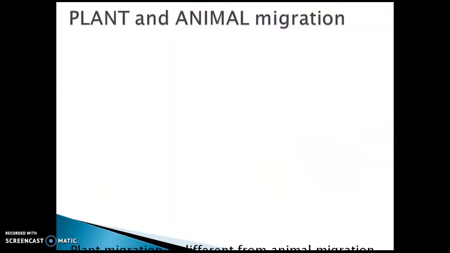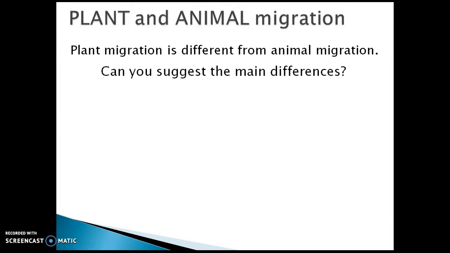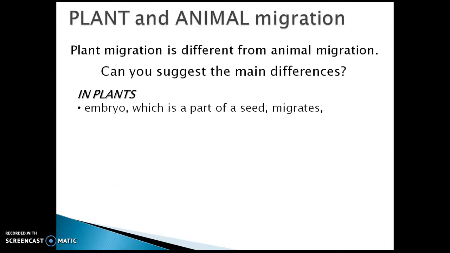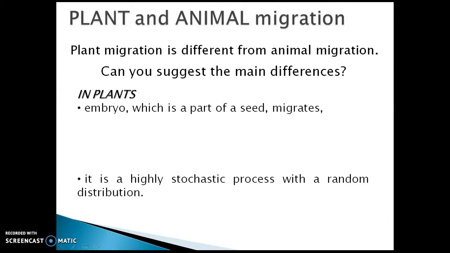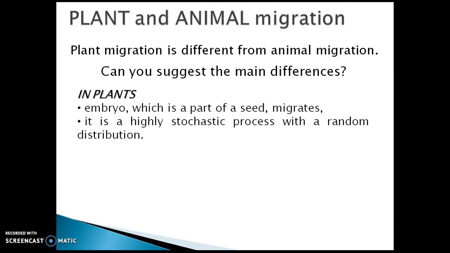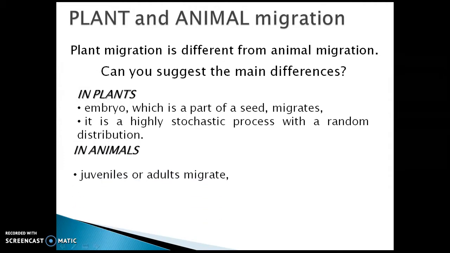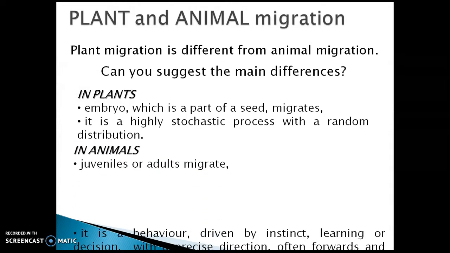Plant and animal migration. Plant migration is different from animal migration. Can you suggest the main differences? In plants, the embryo, which is a part of a seed, migrates. It is a highly stochastic process with a random distribution. In animals, juveniles or adults migrate.